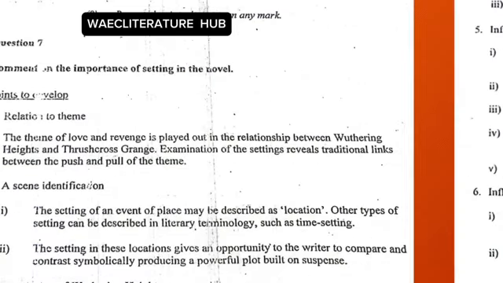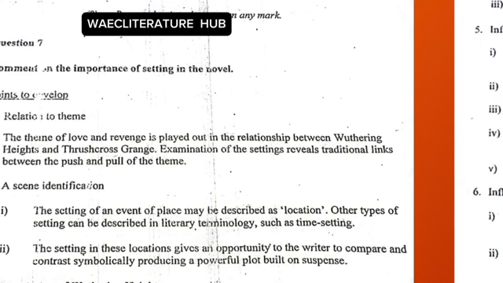Good. Okay, let's consider the second question from 2022. Comment on the importance of setting in the novel. Now, I decided to pick this one because I know some of you say, okay, since there are no character name in the question, so there's no point for me to write paragraph 2. Hey, even if you see comment on the use of irony in Wuthering Heights, your first paragraph must be about theme, and your second paragraph must be the definition of irony and the types of irony that were used.